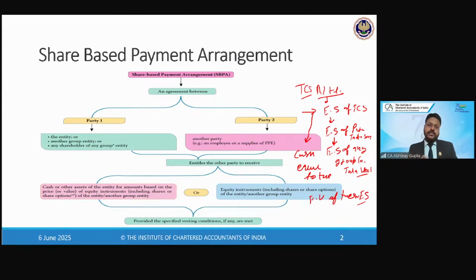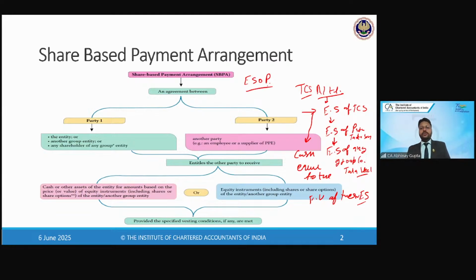Anyway, the company is paying the salary, bonuses or any other benefits in cash, which are already taken care of by Ind AS 19, right? Short-term employee benefits, long-term employee benefits, termination benefits, and retirement benefits. All these benefits are already taken care of by Ind AS 19. The only benefit which is being paid in the form of shares will be covered by Ind AS 102, and that benefit we generally call by the name ESOP, employee stock option plans, right?